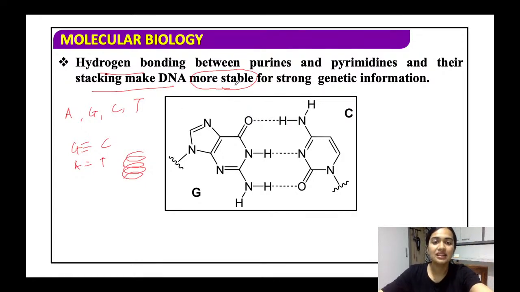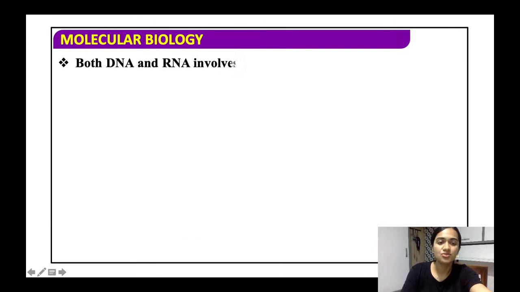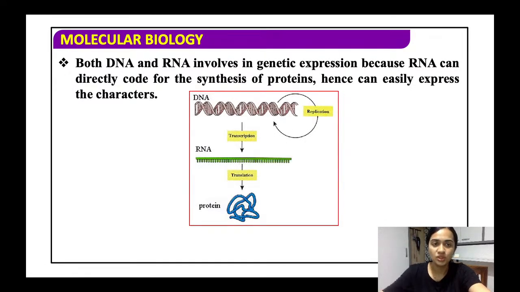Because of this stacking, they are more stable than the RNA. And DNA is capable of undergoing slow mutation and it also has a power to repair itself. So if the DNA is damaged, it will start repairing itself by itself. Alright? So that is what is needed to be a suitable genetic material. And both the DNA and the RNA involve genetic expression. Why? Because RNA can directly code for the synthesis of proteins and hence can easily express the characters.